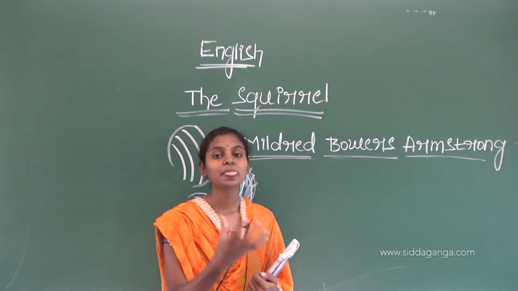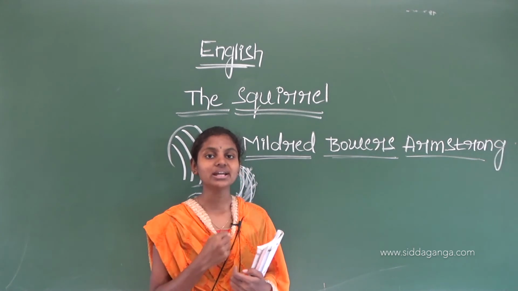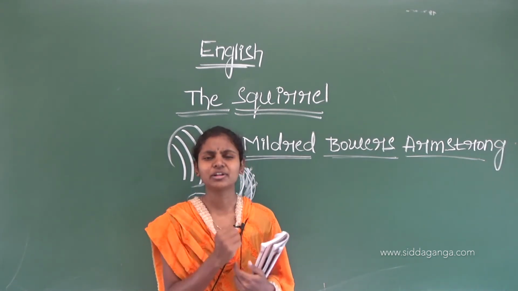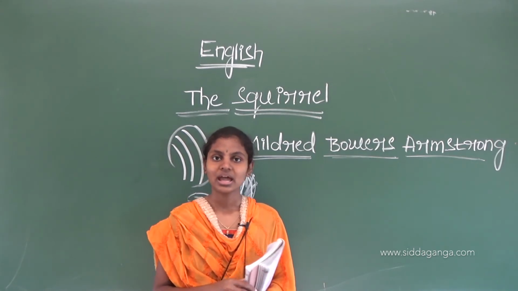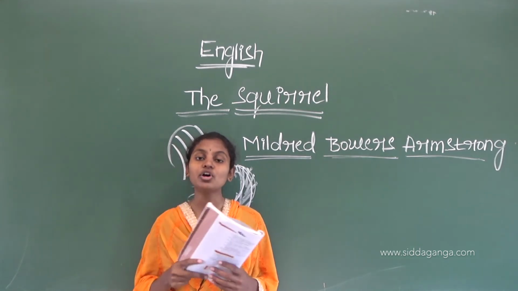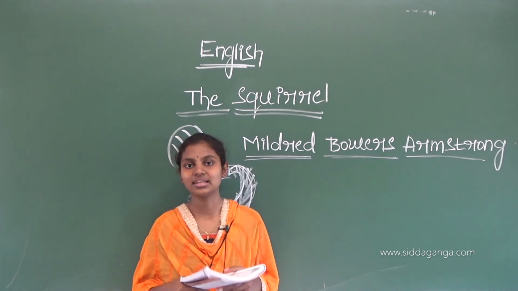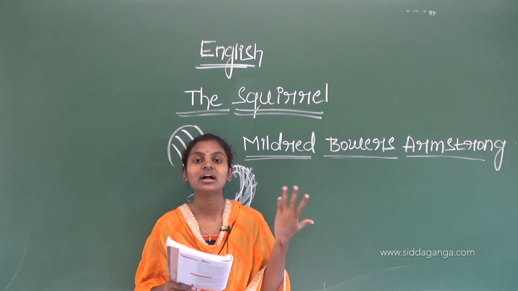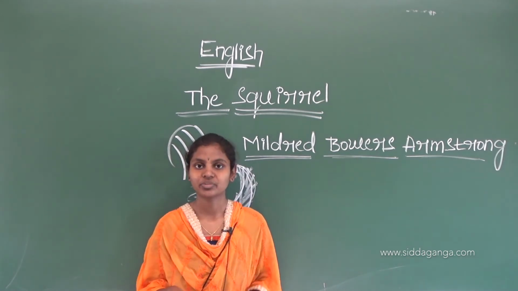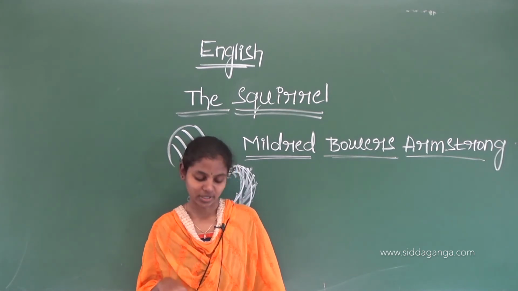When we go to catch that squirrel, it changes its path by running on. Understood? So the squirrel is very brilliant, so we can't catch it easily. Like this the poet describes the squirrel. Understood this poem? Okay.